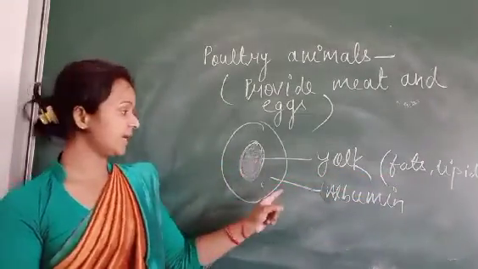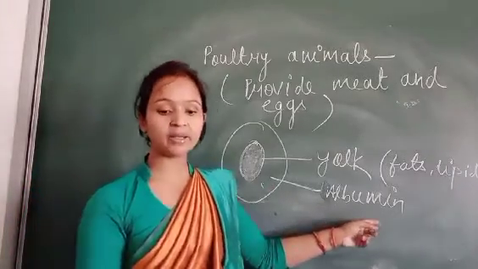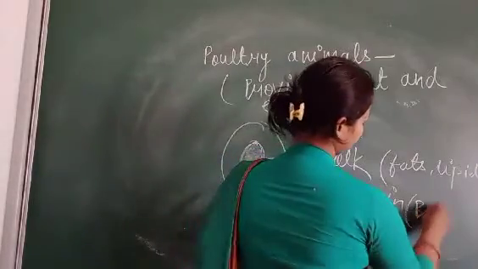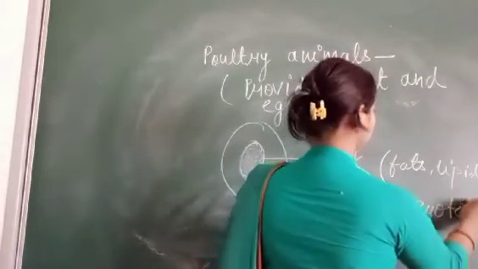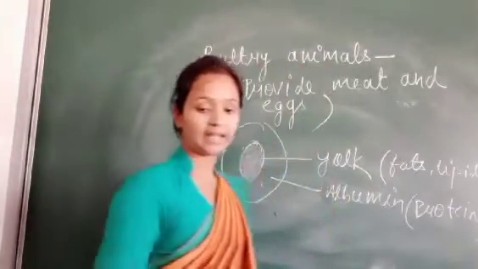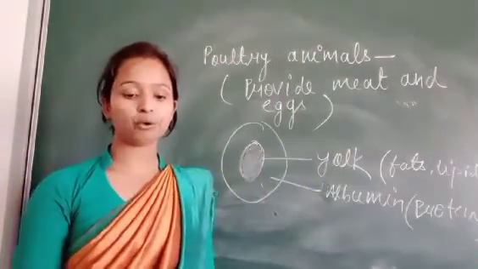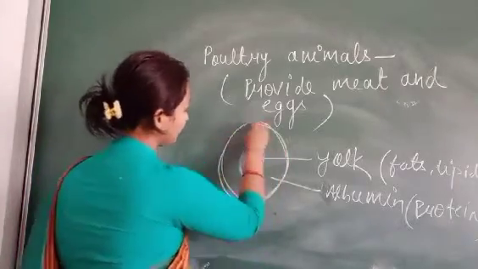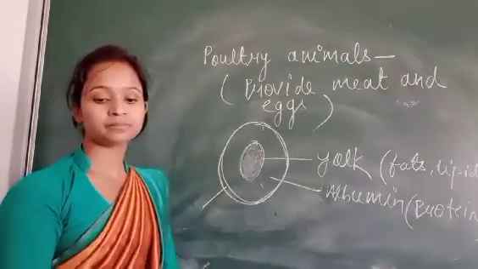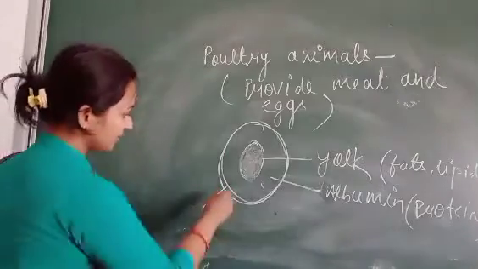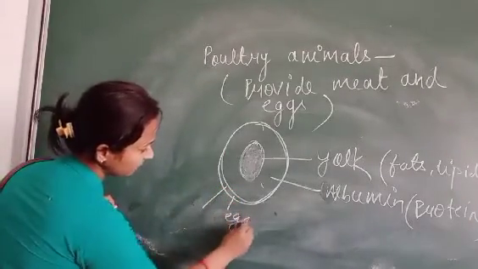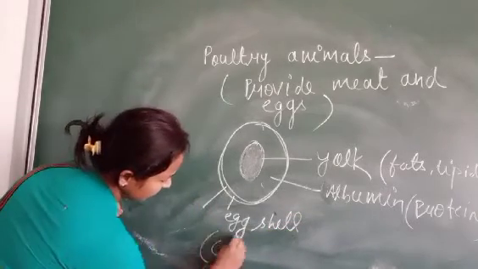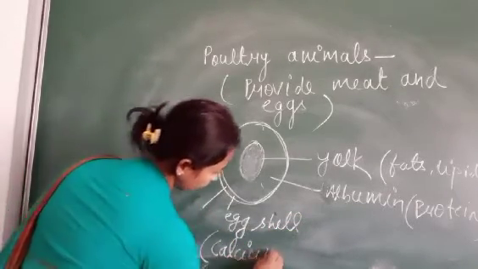Yellow part. And white part, albumen. Albumen is rich in proteins, and this eggshell is made up of calcium carbonate.